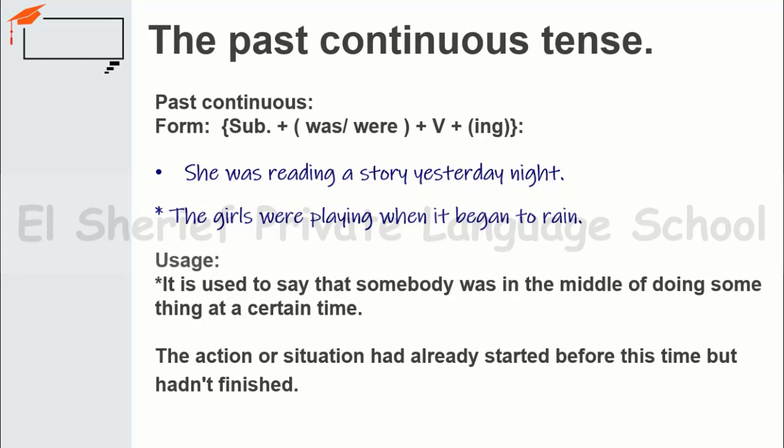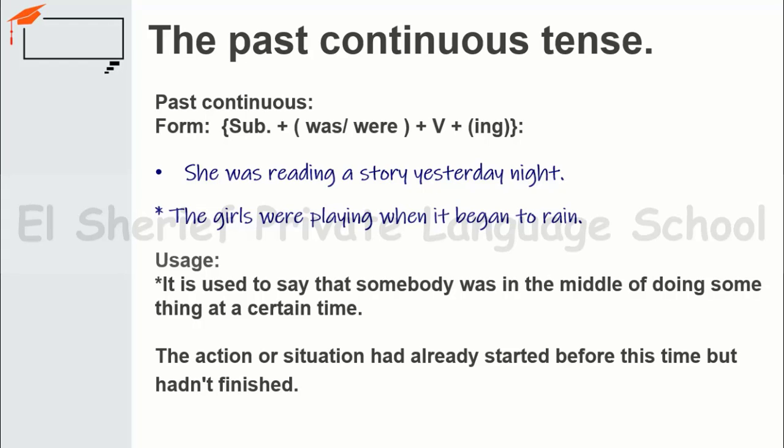If we go back to the first sentence, we will see she was reading a story yesterday night. And here the certain time was yesterday night. And for the other one, the girls were playing when it began to rain. So the certain time here is the clause when it began to rain.